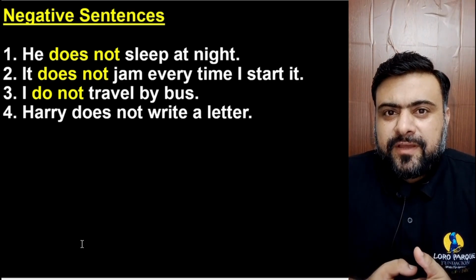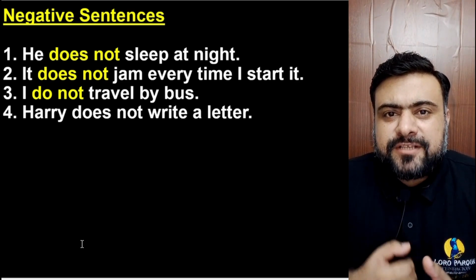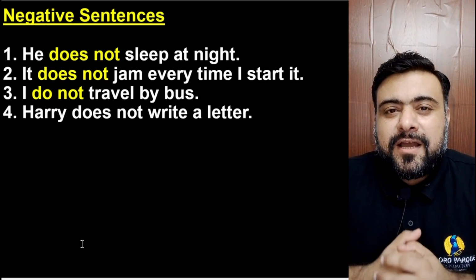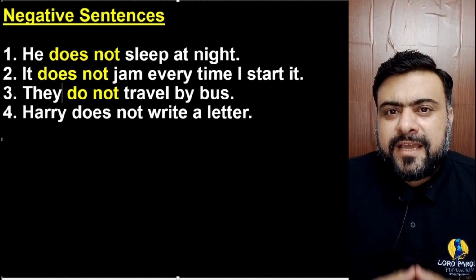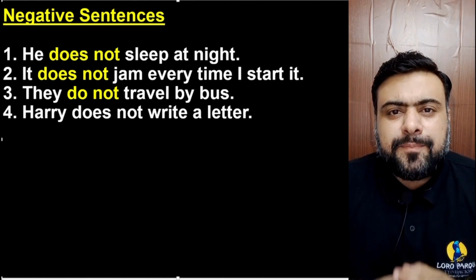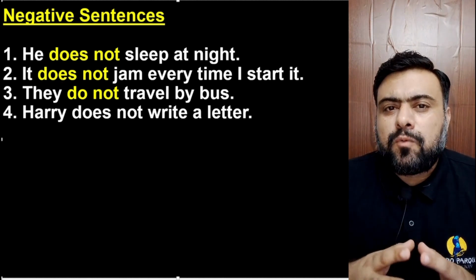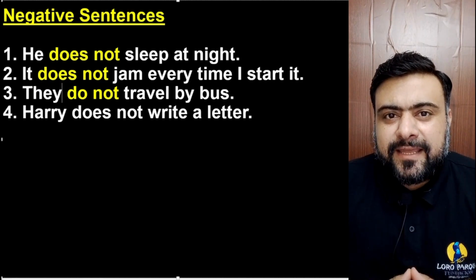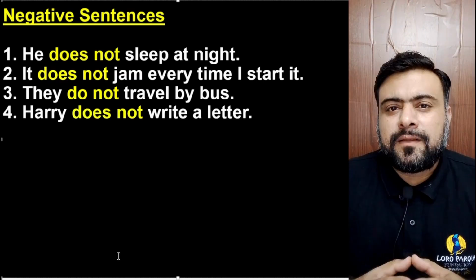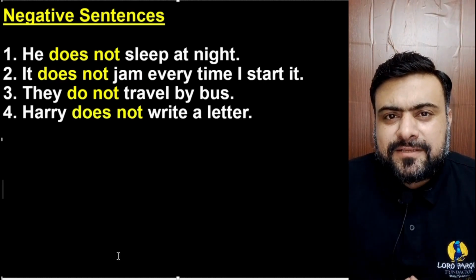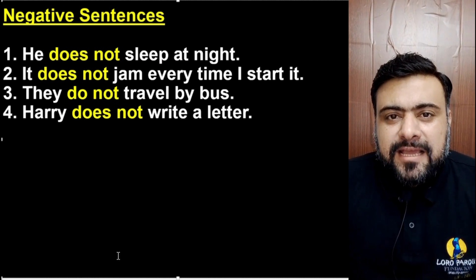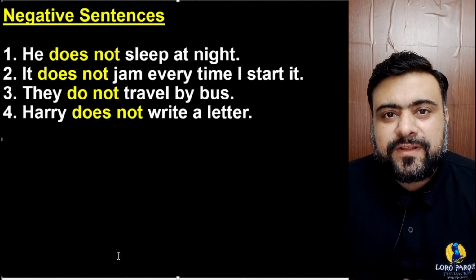Similarly, the positive is it jams every time I start it. So the negative will be it does not jam every time I start it. The positive is they travel by bus, but the negative is they do not travel by bus. Over here in the positive, we already don't have an S with the first form of the verb because the subject is they, so it doesn't make any difference. They travel by bus, they do not travel by bus. The positive is Harry writes a letter. So the negative is Harry does not write a letter. The S with the first form of the verb write has been removed in the negative.